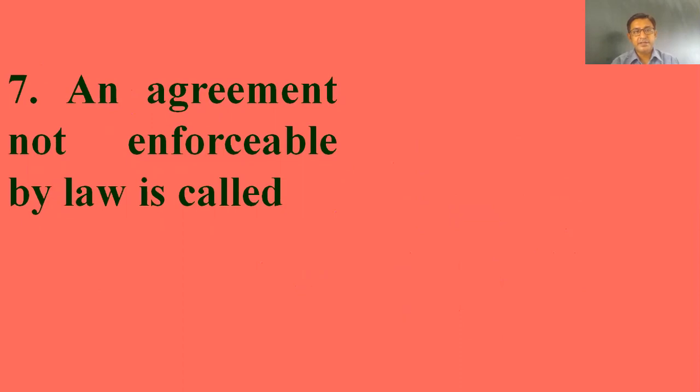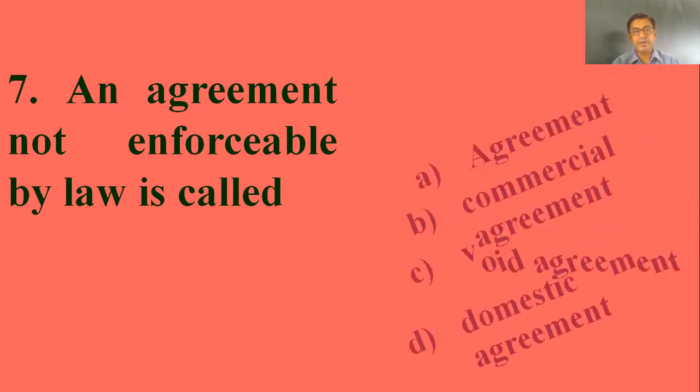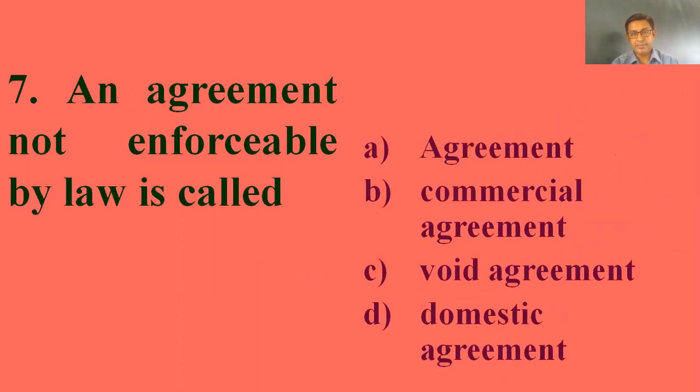7. An agreement not enforceable by law is called: agreement, commercial agreement, void agreement, domestic agreement. So the right answer is, the agreement not enforceable is a void agreement. Answer is C.